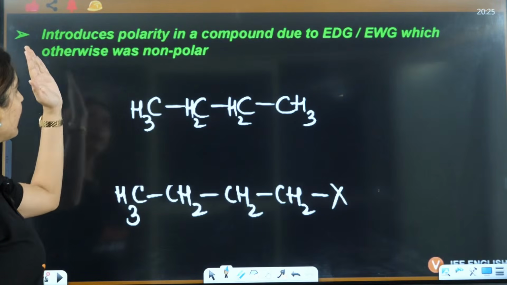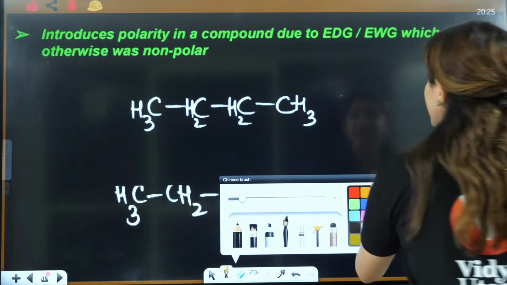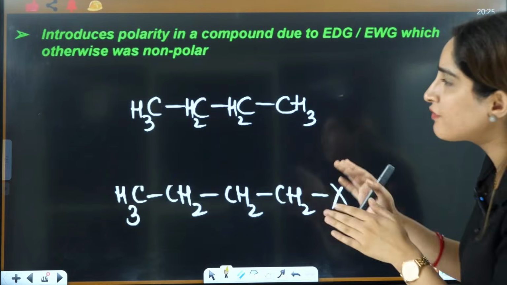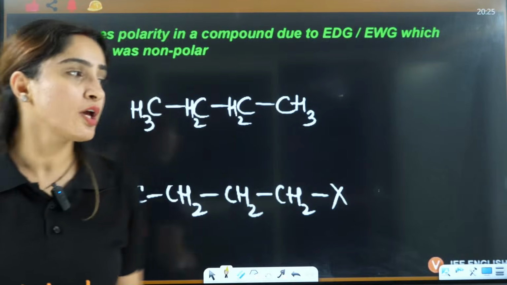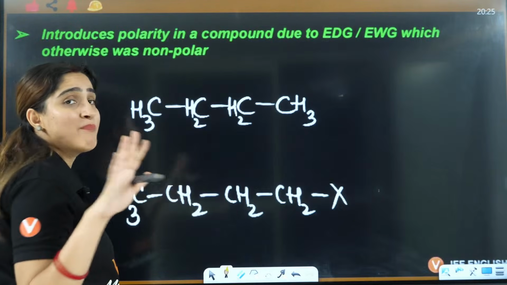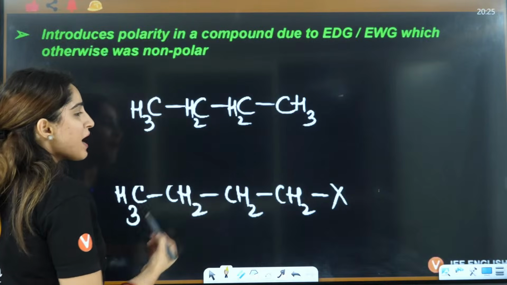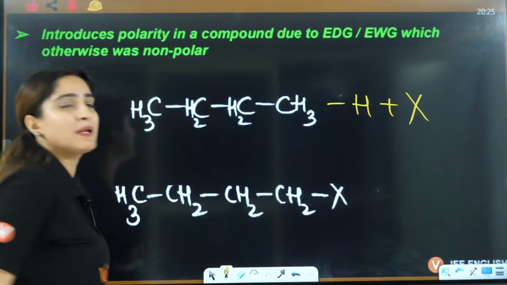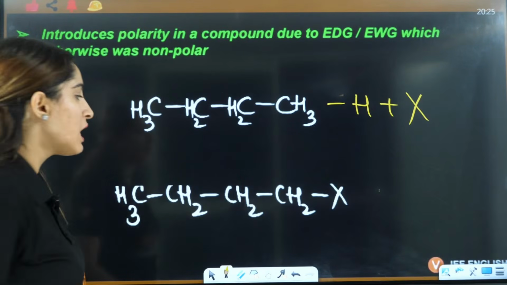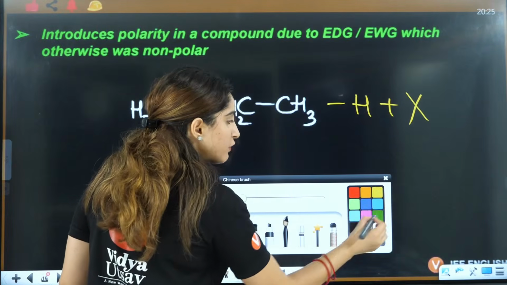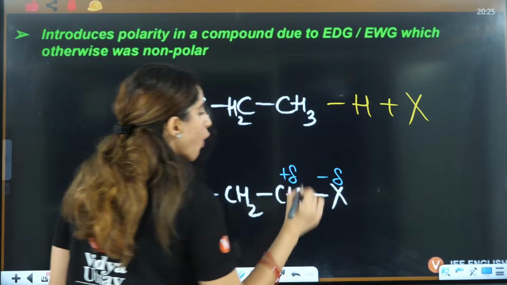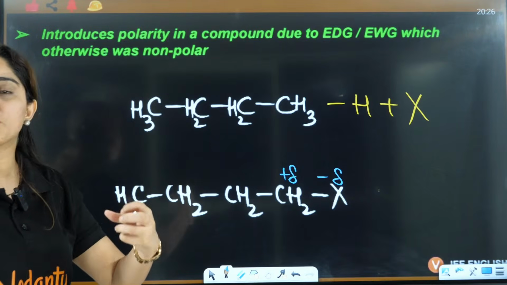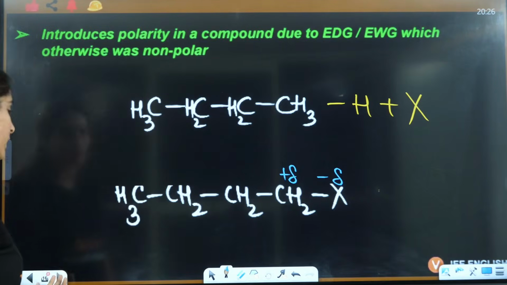Okay. Now the next point is that it introduces polarity in a compound due to an electron donating or withdrawing group. Otherwise, it was non-polar, right? So if you have a non-polar compound, is it a polar compound? No, ma'am, it's a non-polar compound. If I replace one hydrogen with halogen, now what will you have? It will be a polar molecule because of this electronegative effect, right? So that is why inductive effect introduces polarity in a non-polar molecule, right?